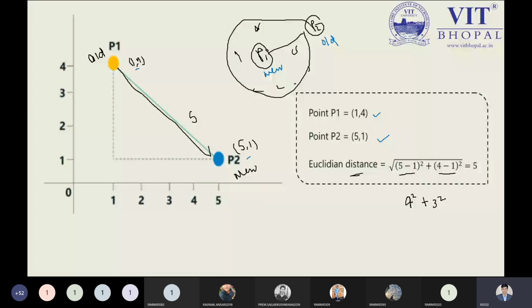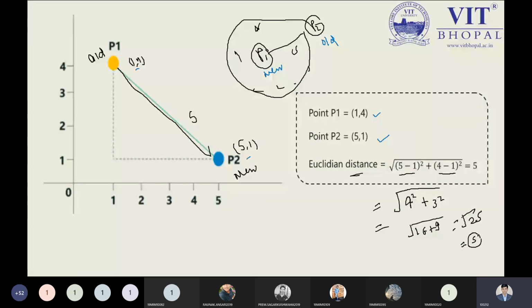So it doesn't matter. Next, that would be 16 plus 9. Simple mathematics. Internally, it is the root of 25, and the value of the root of 25 is 5. This is our distance from the new node to the old point. This is the simplest formula by which we can calculate the distance.